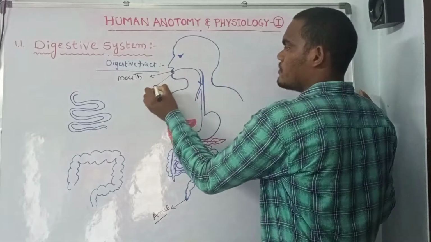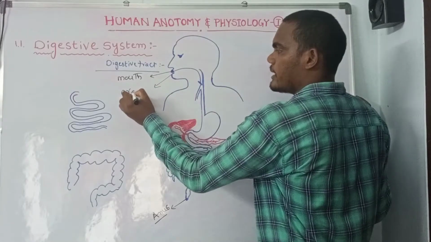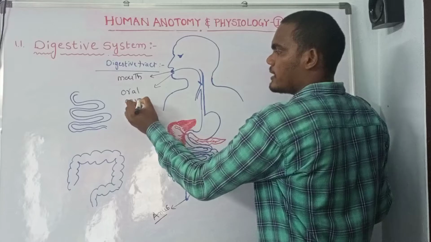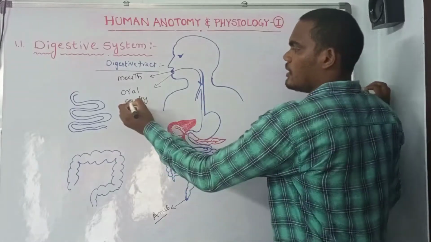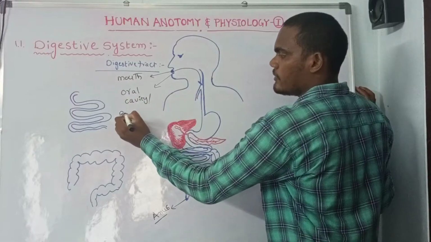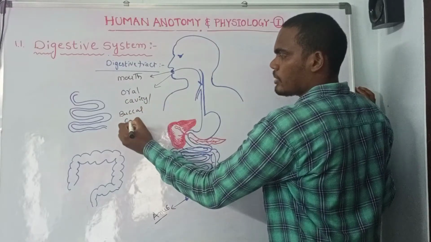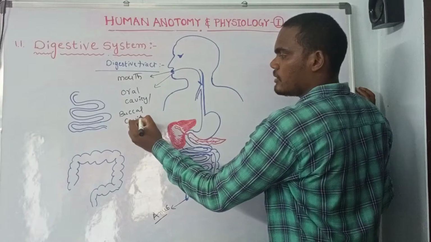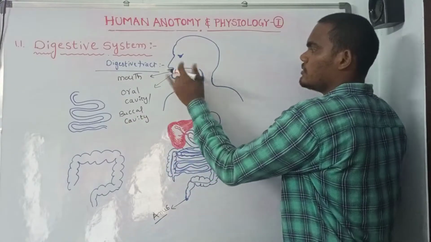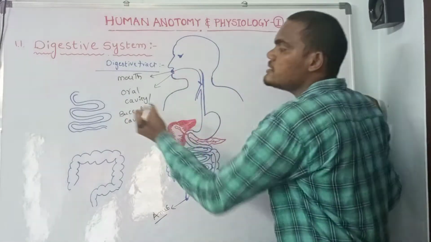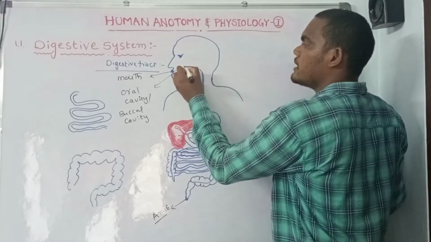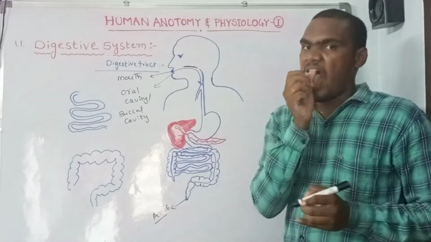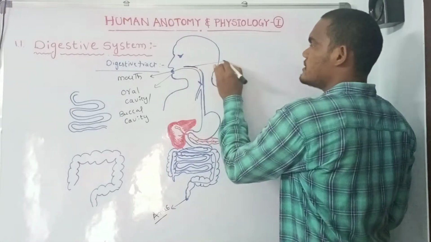The oral cavity or buccal cavity presents in the upper jaw a hard palate.